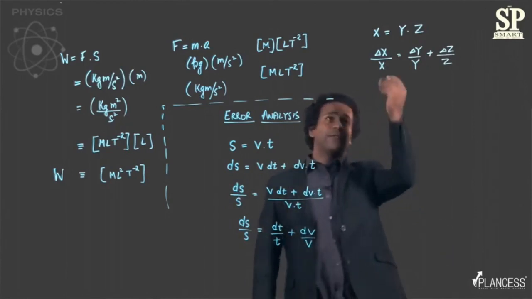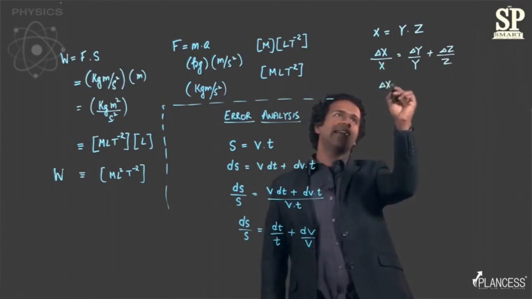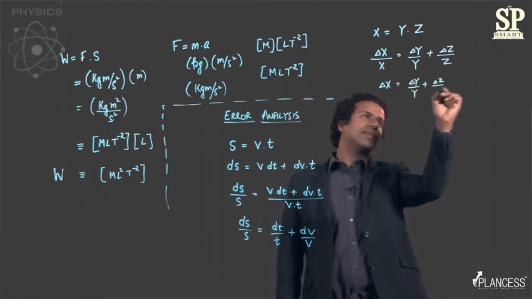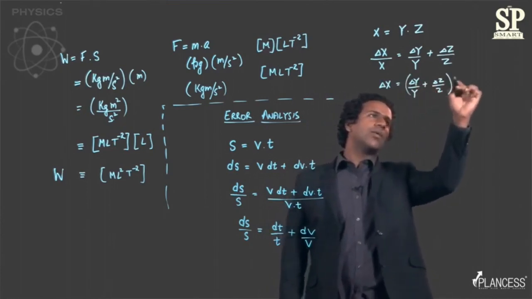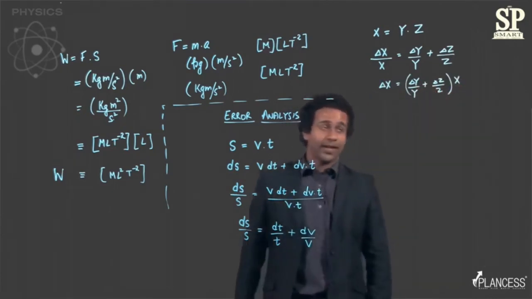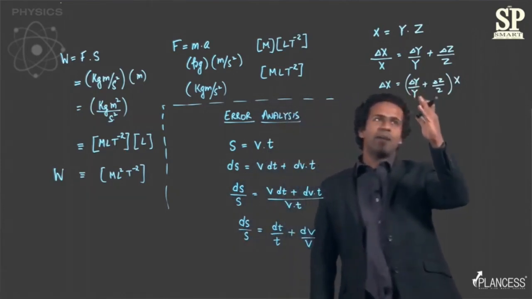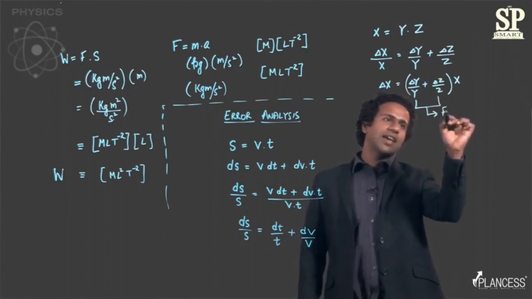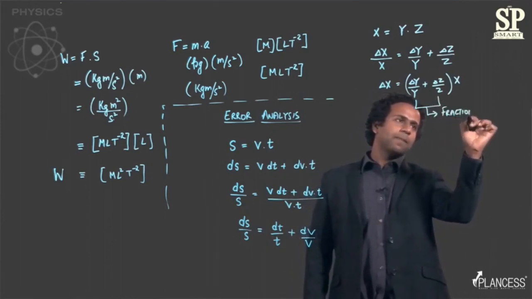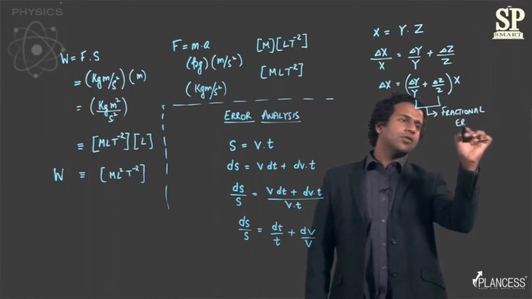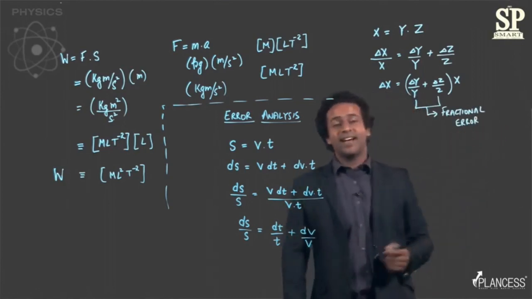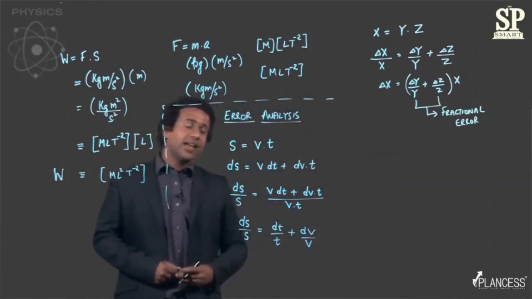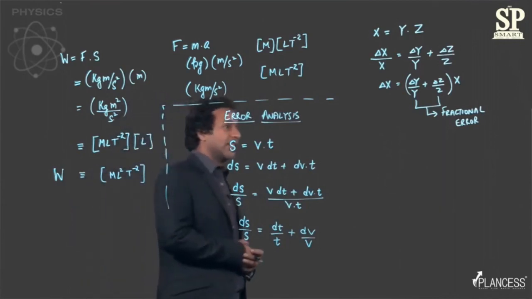right? Or if you strictly want to talk about the error, then delta x is equal to delta y by y plus delta z by z into the quantity x itself, right? And this quantity delta y by y or delta z by z can be called the fractional errors. So delta y by y is the fractional error in y, and delta z by z is the fractional error in z,